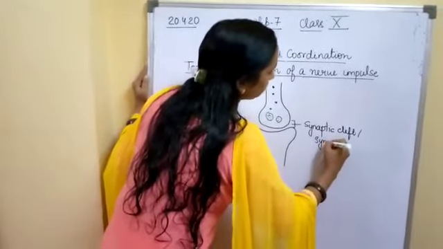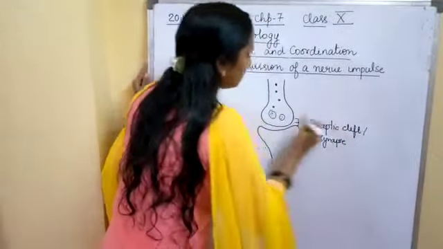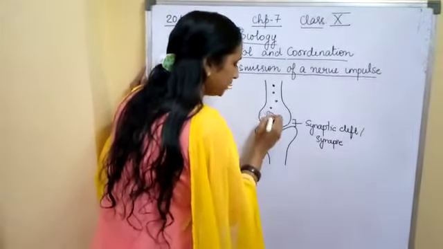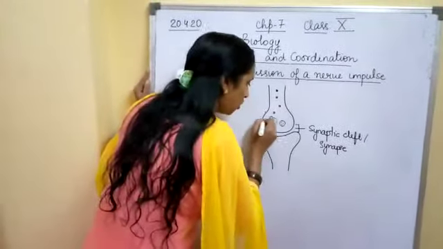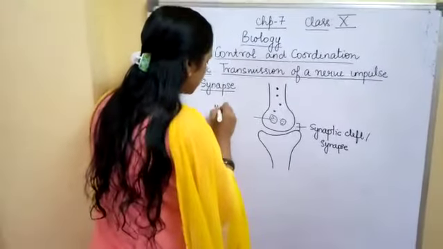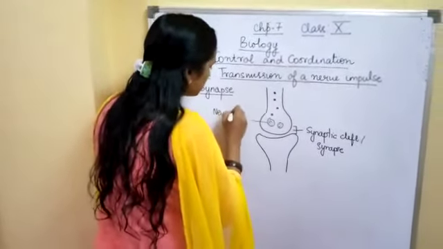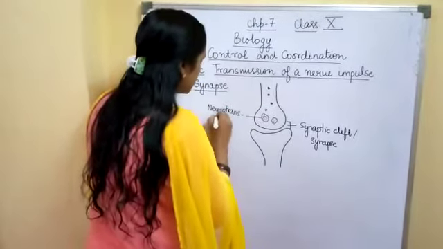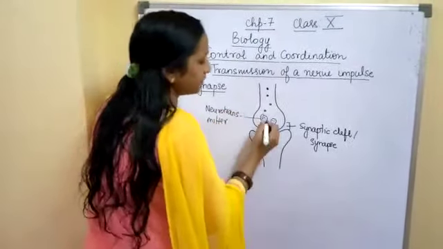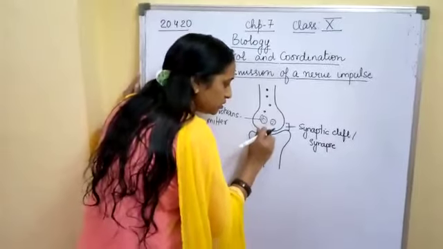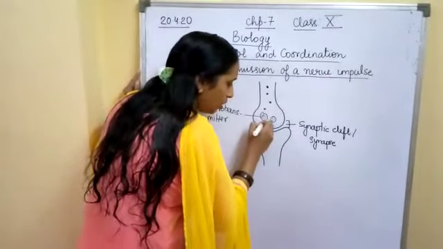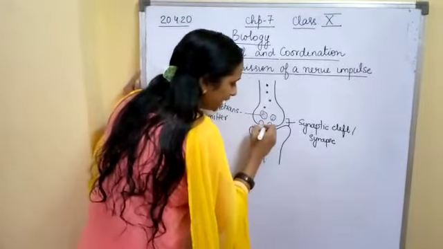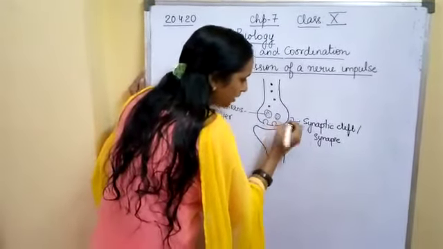Okay students, whatever information or these chemical substances, these have got neurotransmitters in them. These are the chemical substances which generate a chemical reaction. Then they fuse with the membrane of this dendron. Okay, and then they are released in this synaptic cleft.